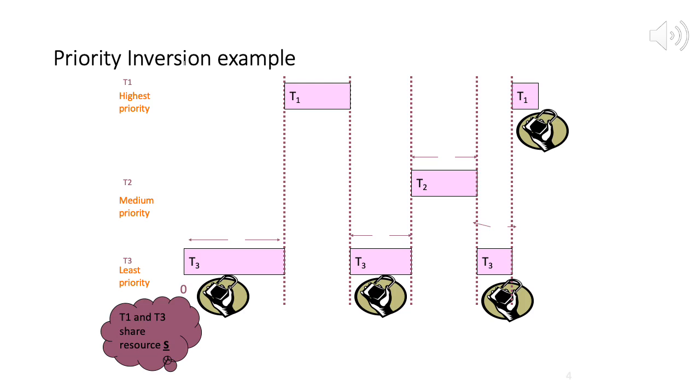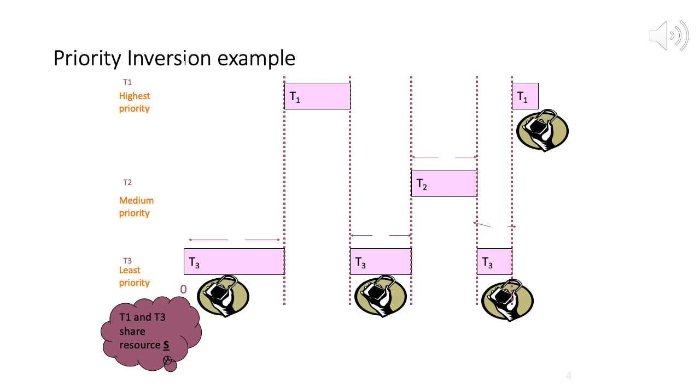So it runs and acquires the lock, which is available because T1 has not requested it yet. After a while T1 wants to run.